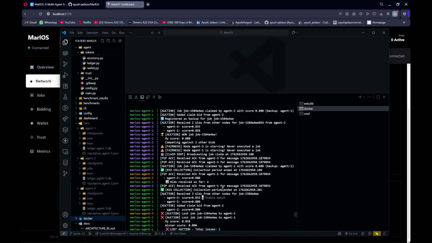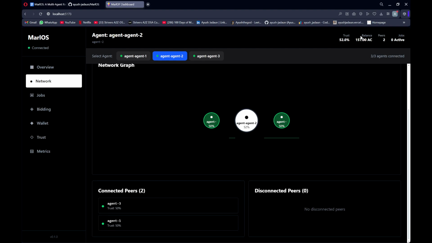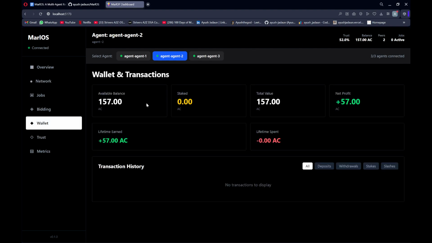Then, as you can see, an auction happens. Why an auction? Because we needed autonomous load balancing. We could not have a centralized load balancer, as that would create a single point of failure. So we created a token system where each agent has some amount of money in their wallet, and they bid on the basis of the CPU metrics they have, the trust score they have, and several other factors.